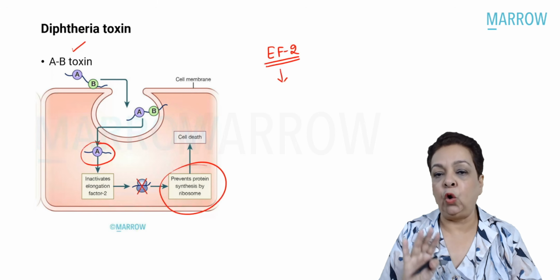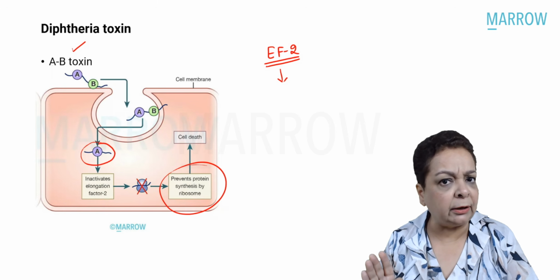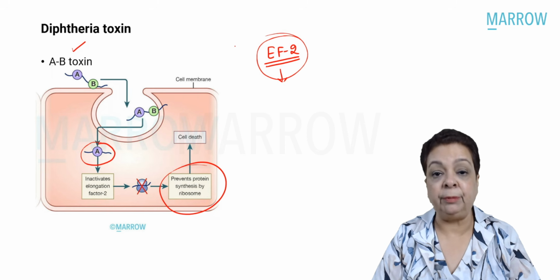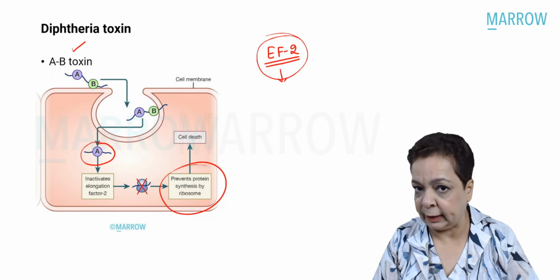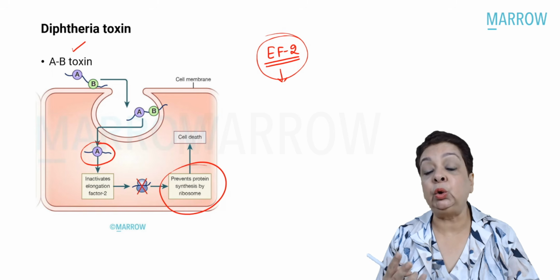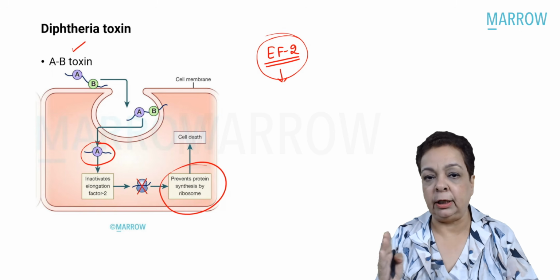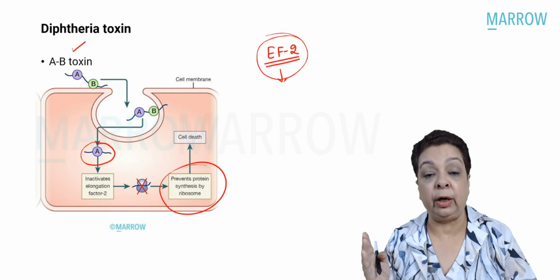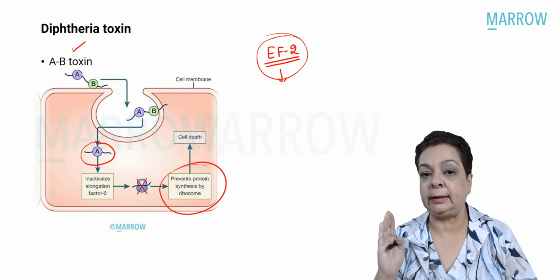So one of the four toxins which acts by inhibiting protein synthesis. Do you remember the other three? Which is the other toxin which acts via elongation factor 2? That is exotoxin A of Pseudomonas aeruginosa. And the other two toxins which inhibit protein synthesis are Shiga toxin and Shiga-like toxin or verocytotoxin that is produced by enterohemorrhagic E. coli. They act via breakage of the 60S ribosomes.